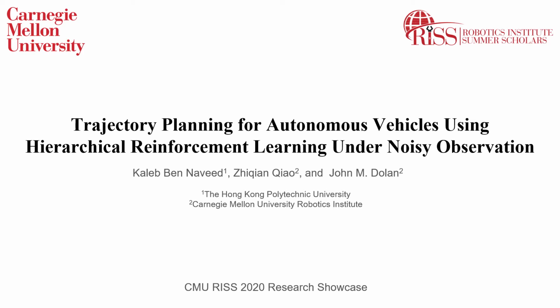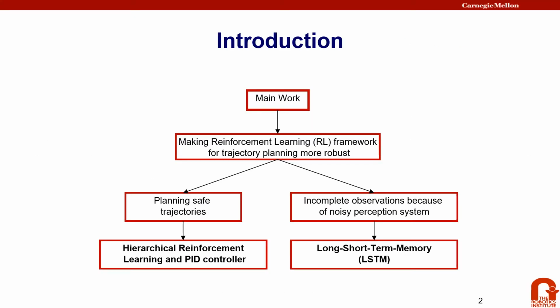My project was trajectory planning for autonomous vehicles using hierarchical reinforcement learning under noisy observations. Our main work was to make the reinforcement learning framework for trajectory planning more robust. For that, we divided our problem into two parts. The first one was to plan safe trajectories, and for that, we used hierarchical reinforcement learning and the PID controller. The second one was to handle incomplete observations from the noisy perception system of the car. For that, we used recurrent neural networks, and in particular, the long short-term memory.